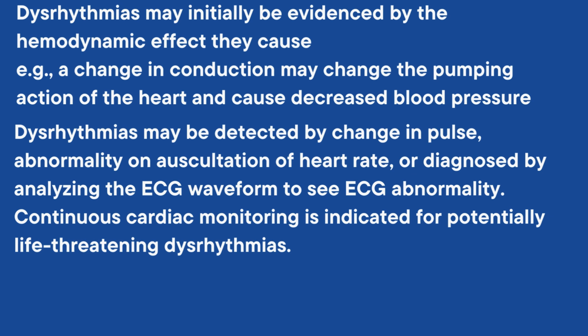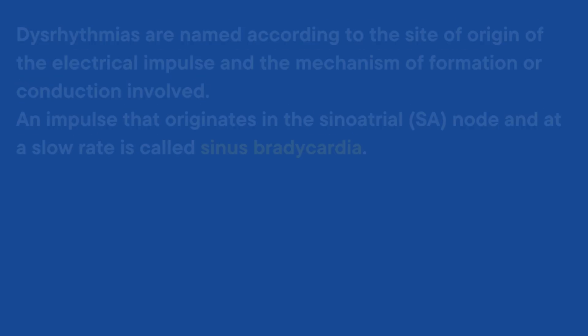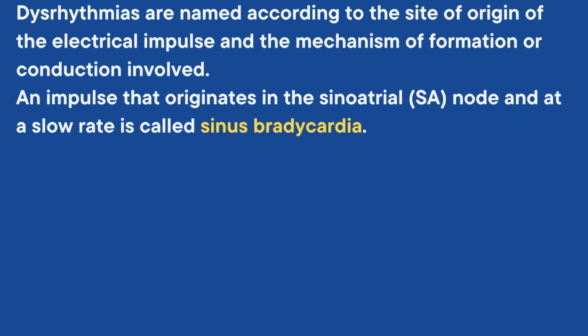Continuous cardiac monitoring is indicated for potentially life-threatening dysarrhythmias. Their treatment is based on the frequency and severity of symptoms produced. Dysarrhythmias are named according to the site of origin of the electrical impulse and the mechanism of formation or conduction involved. For example, an impulse that originates in the sinoatrial node and at a slow rate is called sinus bradycardia.